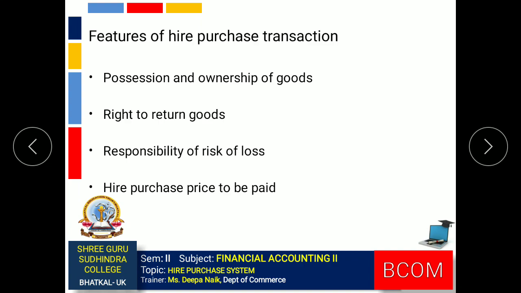And the last one, hire purchase price to be paid. The hire purchaser is responsible to make the payment of hire purchase price. So here hire purchase price will include the cash price of the asset, and along with that it will also include interest to be paid by the purchaser.